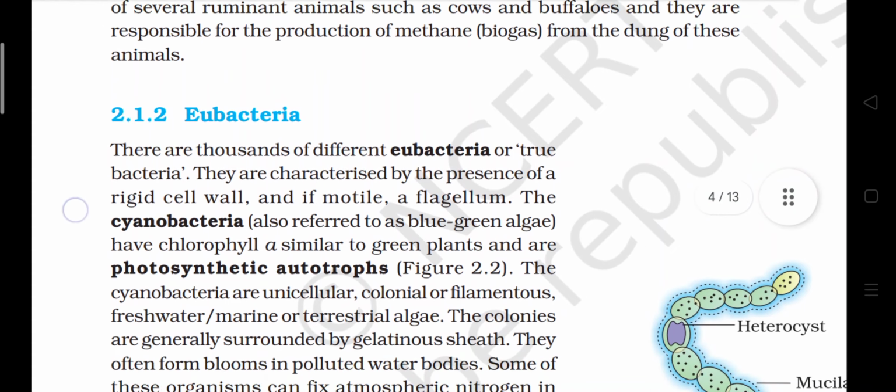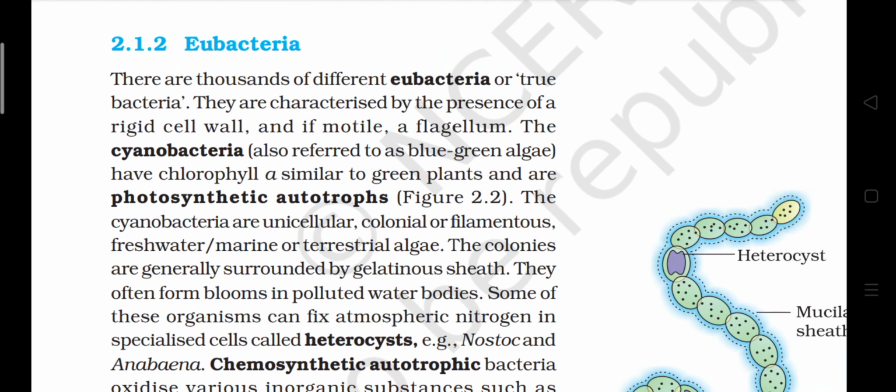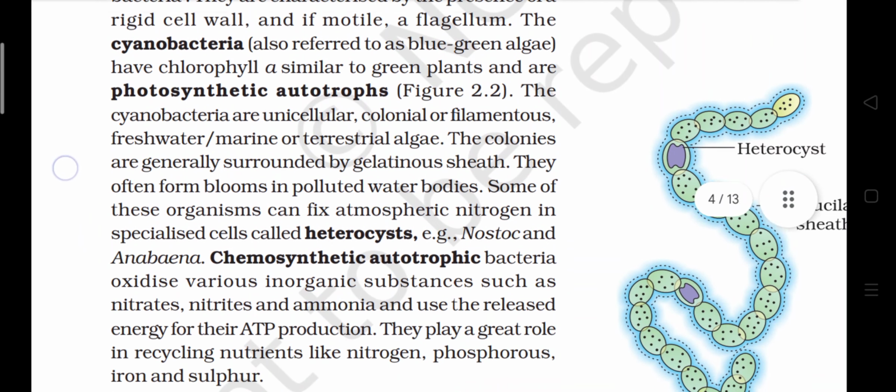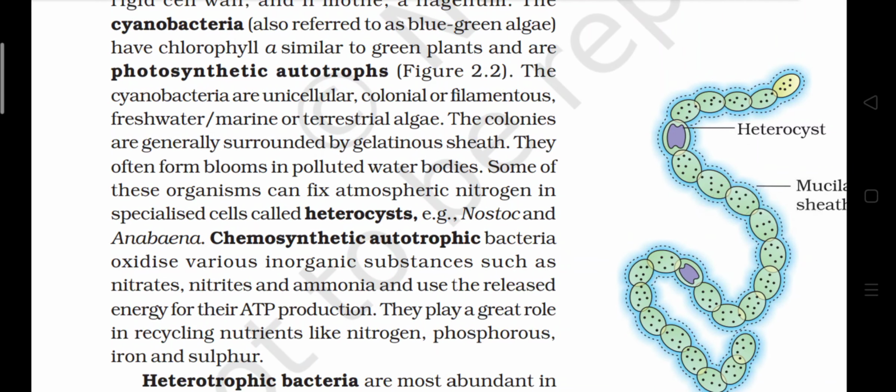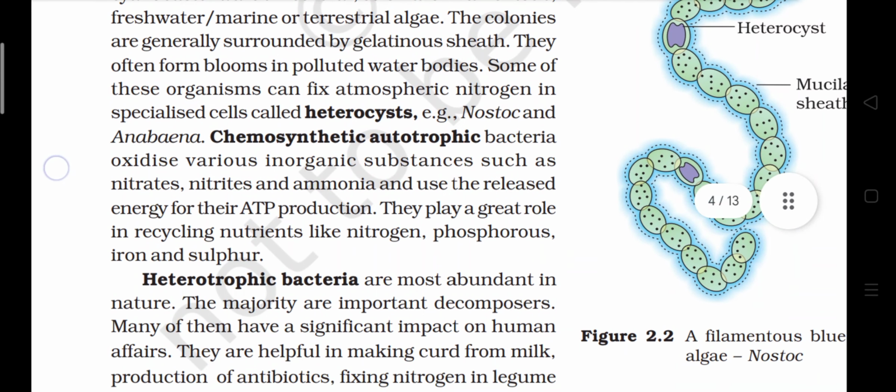2.1.2 Eubacteria. There are thousands of different eubacteria or true bacteria. They are characterized by the presence of a rigid cell wall and, if motile, a flagellum. The cyanobacteria, also referred to as blue-green algae, have chlorophyll a similar to green plants and are photosynthetic autotrophs. The cyanobacteria are unicellular, colonial or filamentous, freshwater, marine or terrestrial algae. The colonies are generally surrounded by a gelatinous sheath. They often form blooms in polluted water bodies. Some of these organisms can fix atmospheric nitrogen in specialized cells called heterocysts.